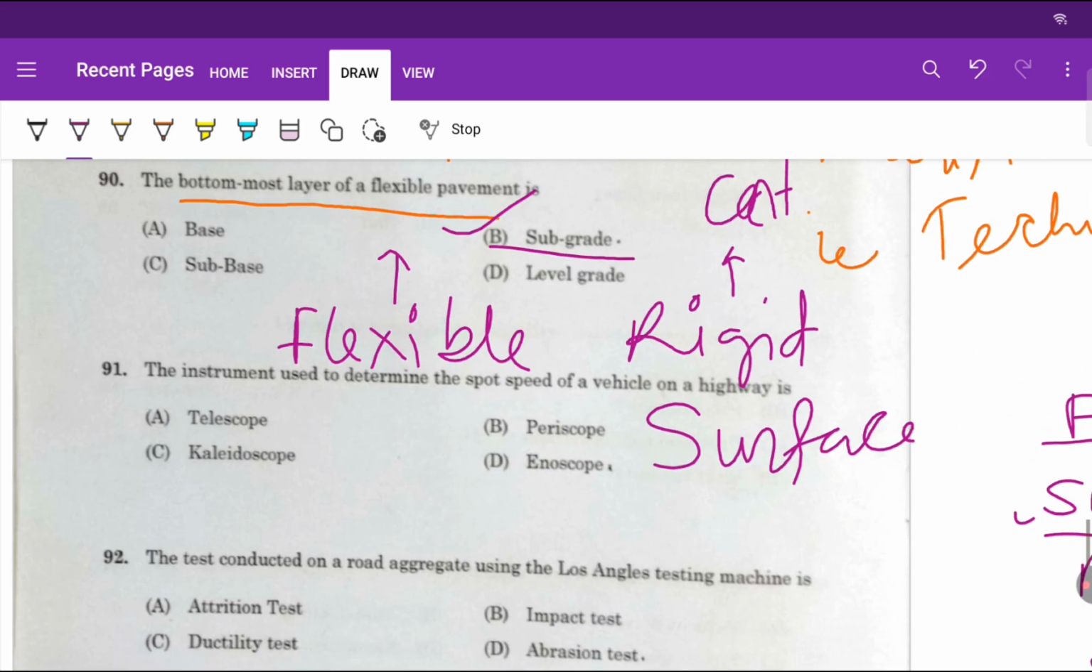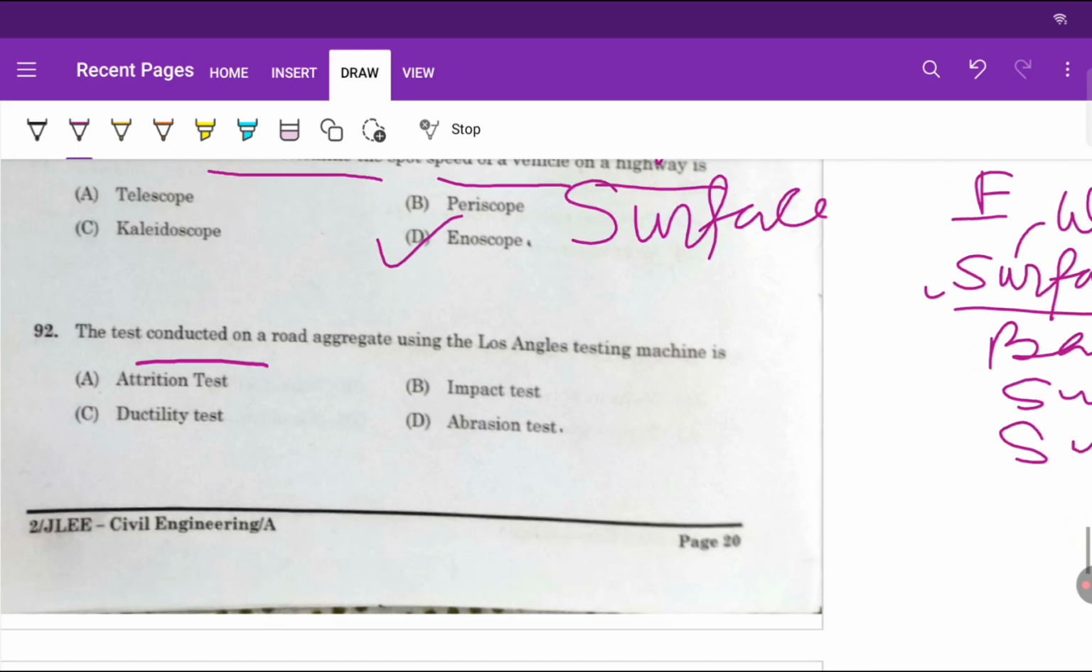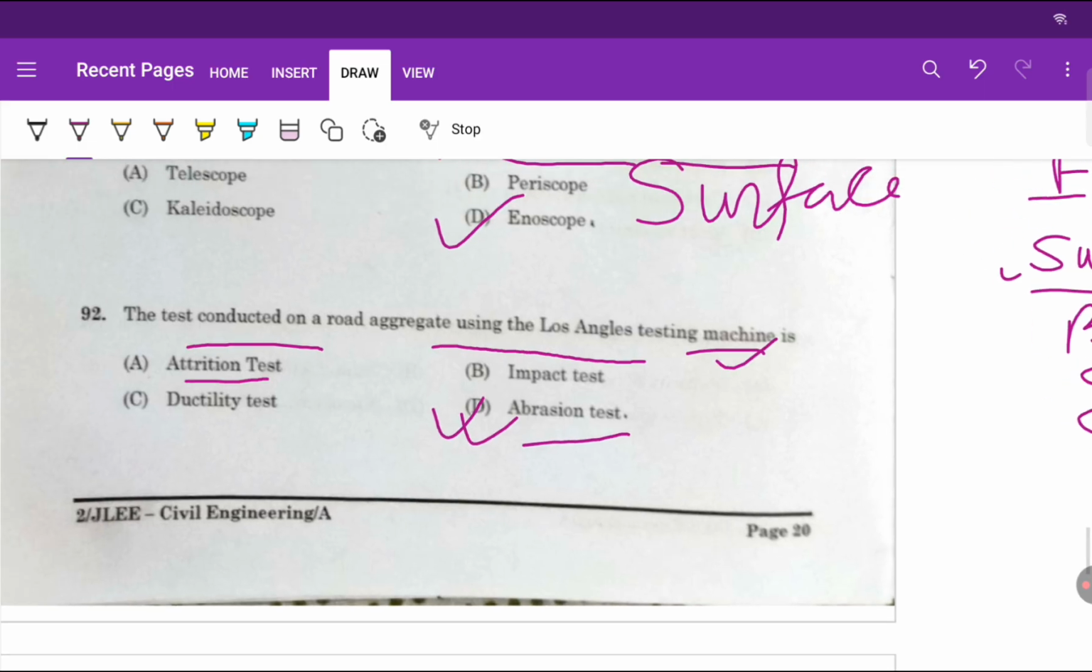The instrument used to determine the spot speed of a vehicle on a highway is the enoscope. The test conducted on a road aggregate using the Los Angeles testing machine is the abrasion test. To determine the abrasive value, we use the Los Angeles testing machine. So the attrition test is also used to determine wearing and tearing of coarse aggregate.